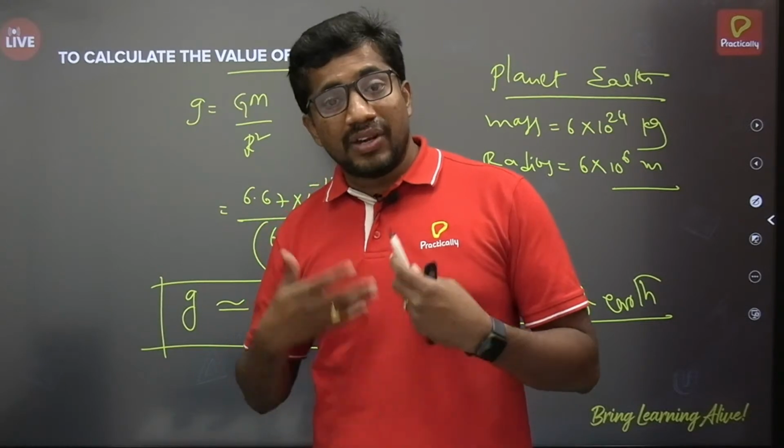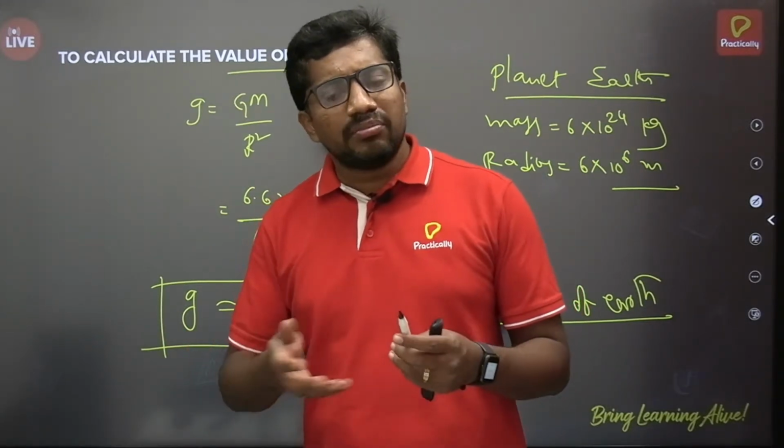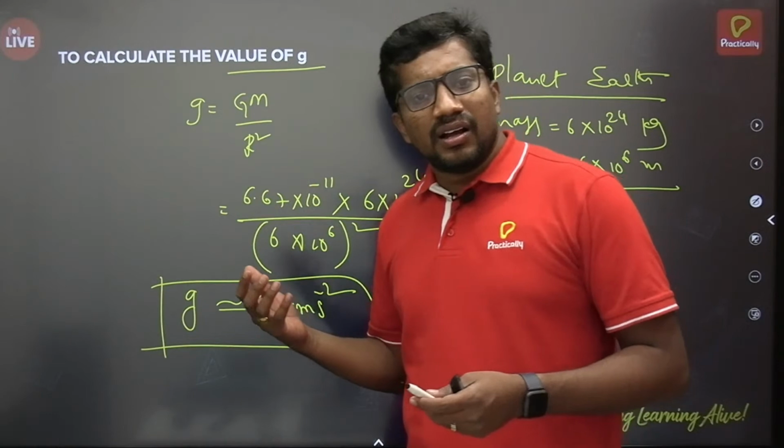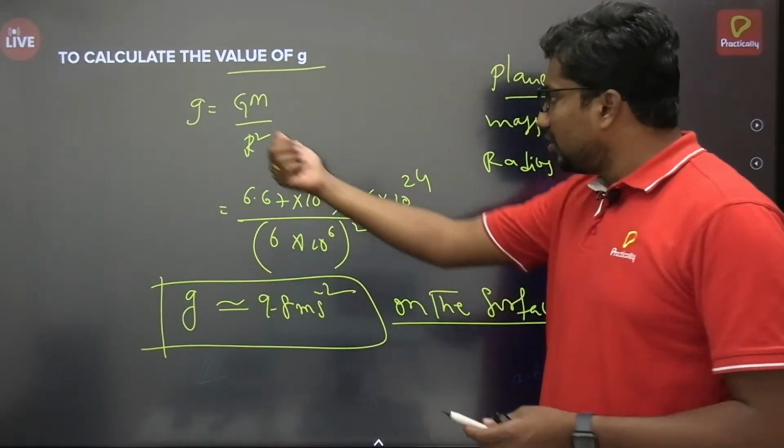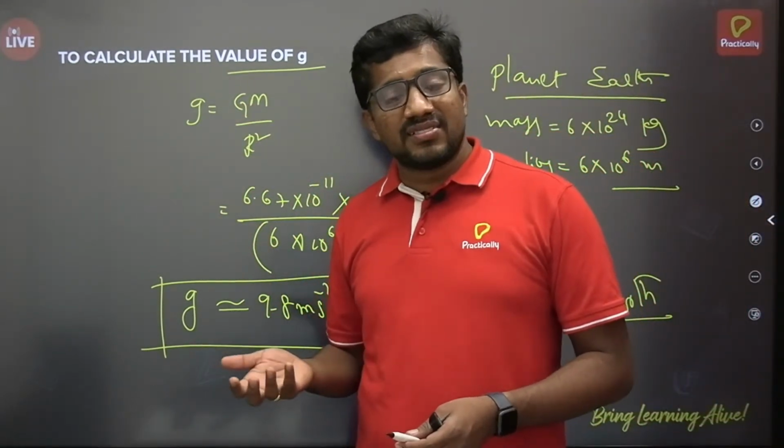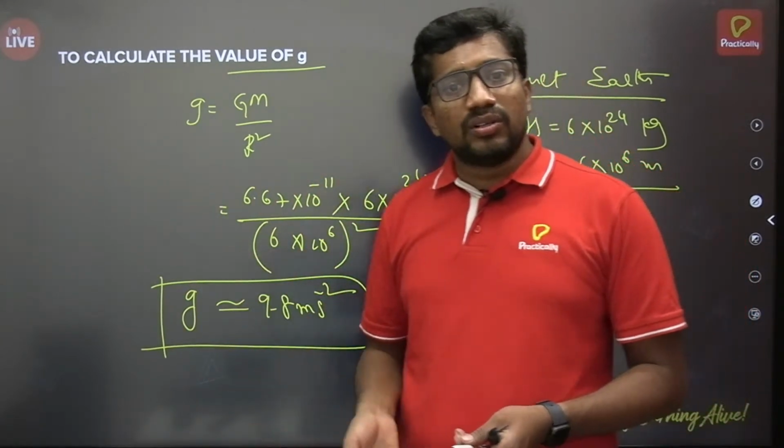How? I mean, why is it happening? It depends on many factors. As I said, mass and radius only I mentioned in this formula. But apart from this, the g value depends on latitude.